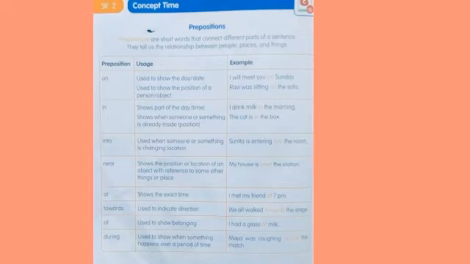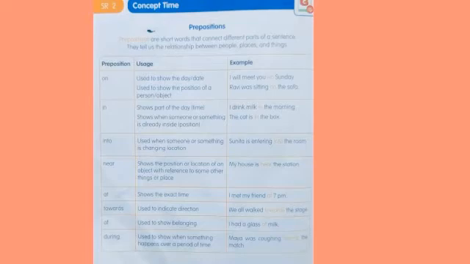Next one is "towards". Use it to indicate direction. See in the picture, we saw that one boy is dragging the chair towards him. Right? So, towards. We all walked towards the stage. Right? "Towards" means closer to.